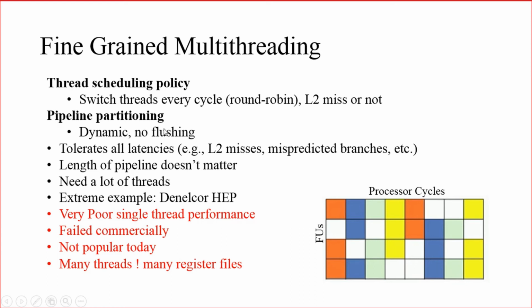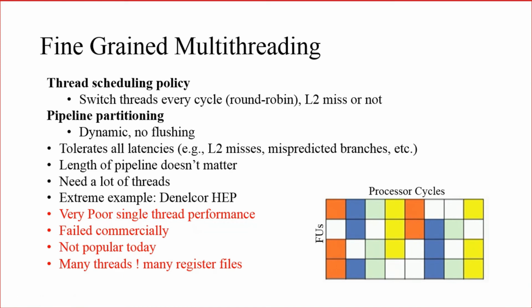Then what about pipeline partitioning? The pipeline will be partitioned among the threads dynamically. That is why in each cycle we can see that various threads are there. So the pipeline itself will be partitioned among various threads. The pipeline will contain instructions of various threads, and flushing will not happen here.